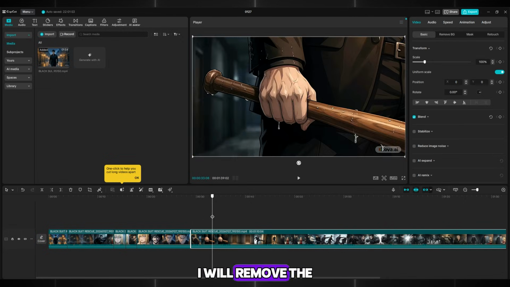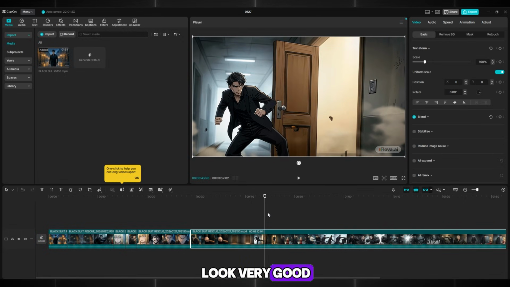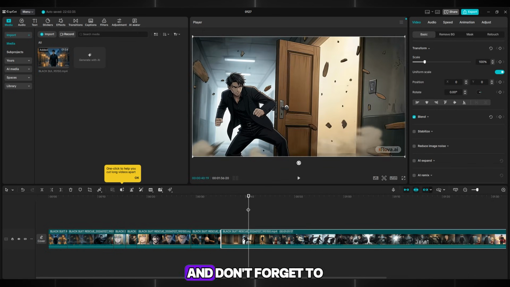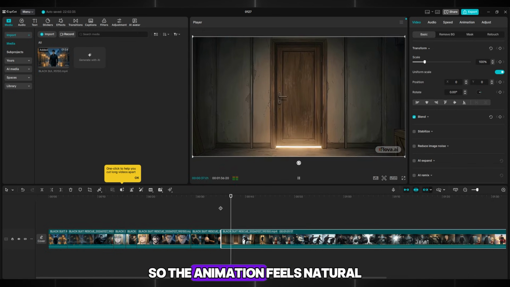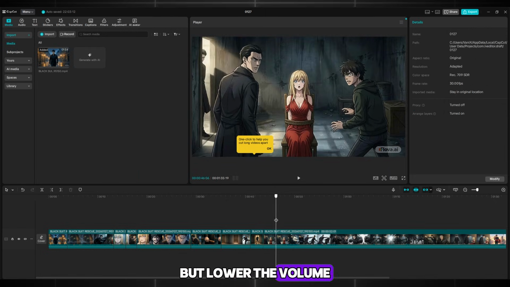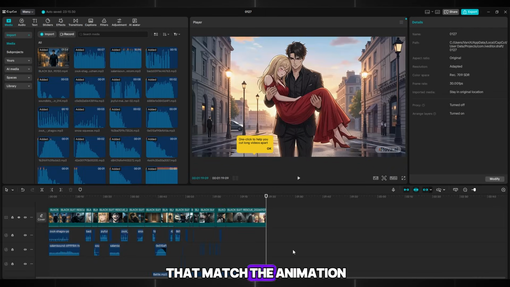For example, I will remove the extra parts that don't look very good. You can also speed things up or slow them down. You can do anything you want. And don't forget to add different sound effects so the animation feels natural. I will keep the music from Flova AI but lower the volume a bit. Try to add sounds that match the animation well.